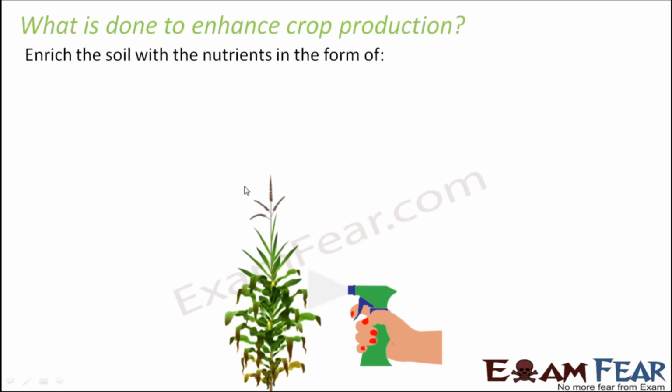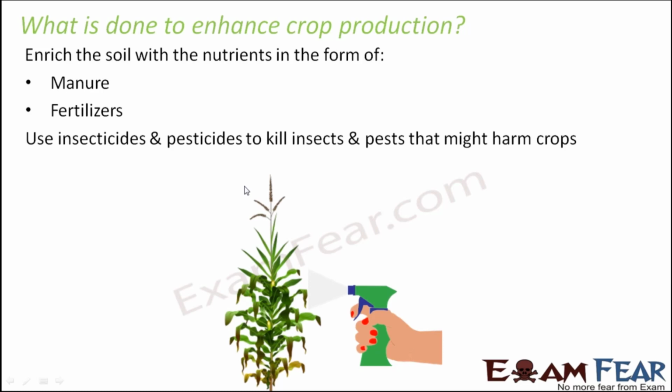Now, what is done to enhance the crop production? So we enrich the soil with the nutrients in the form of manure, fertilizers, and we also use insecticides and pesticides to kill insects and pests that might harm crops. So that's what I was telling, that firstly we want to destroy or kill all of them which hamper plant growth. For example, insects and pests might eat up plants, so therefore they might hamper plant growth. So what we do, we kill insects and pests by putting insecticides and pesticides.